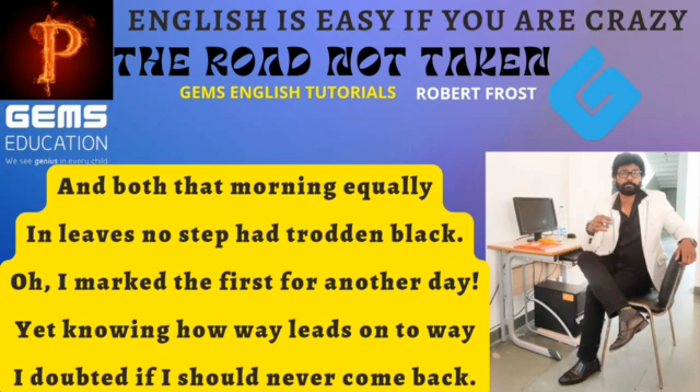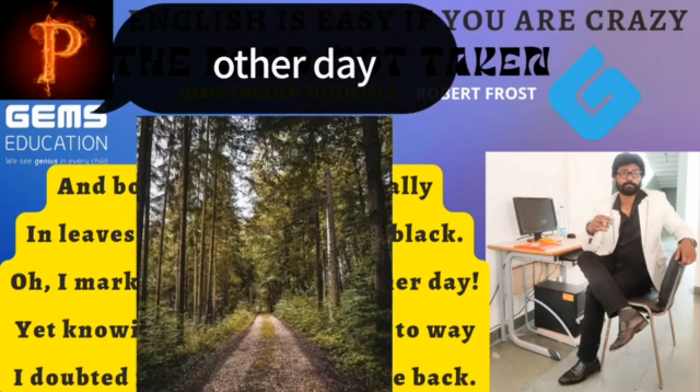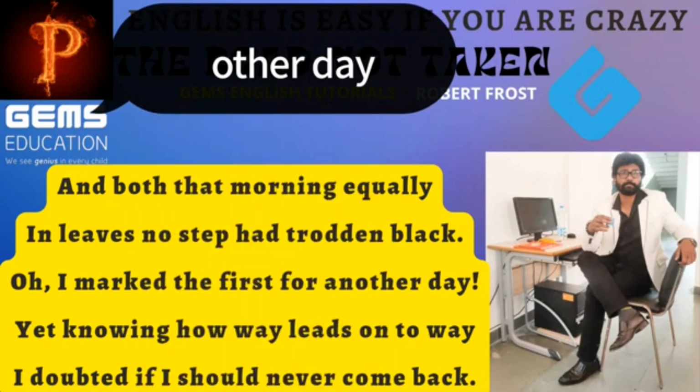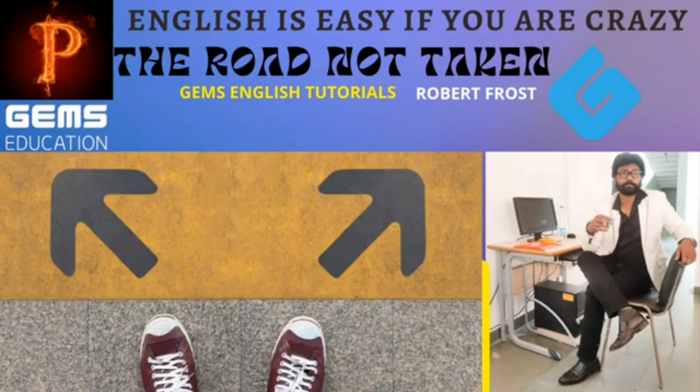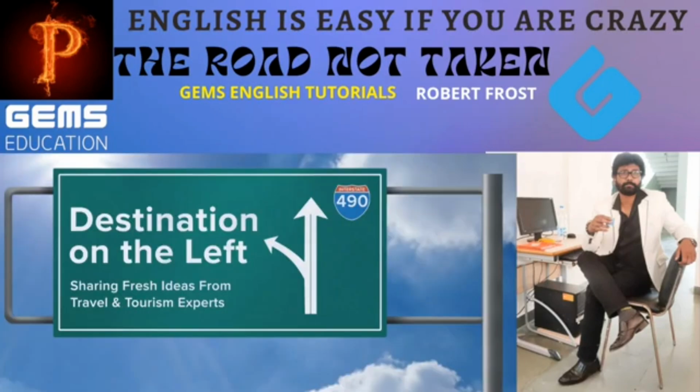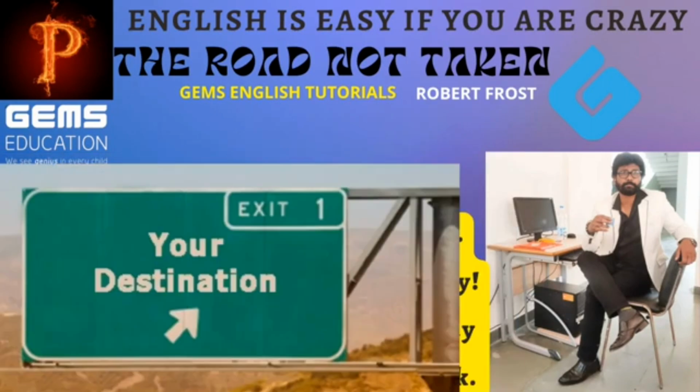Those leaves were fresh. "I kept first road for another day, yet knowing how way leads on to way." Here the poet was saying he kept the first road to travel some other day, in spite of knowing the fact that once he chose a path, that means a decision in life, there is no coming back and making alterations. How way leads on to way, that means how your choices will lead you in a direction of your life and drive you to a destination. Different road, different decision will lead you to different destination.